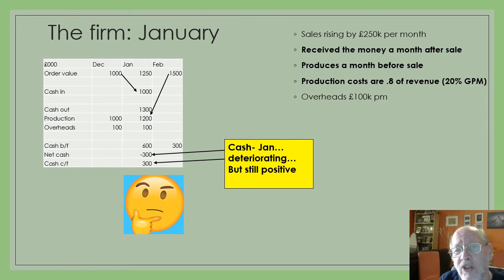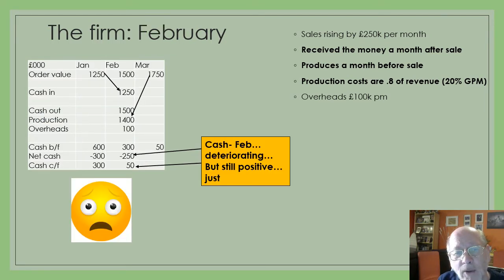Remember, we're receiving the money after sale, but we are producing the goods in preparation for the sale in the next month. So our net cash flows are going to be 1 million minus 1.3 million. They're actually going to fall by £300,000. Not too bad, because remember we had 600,000 going into the month, so we've still got 300,000 left, but it's now starting to go down.